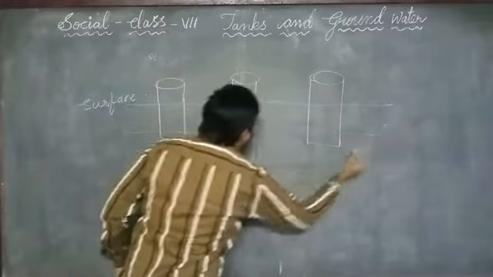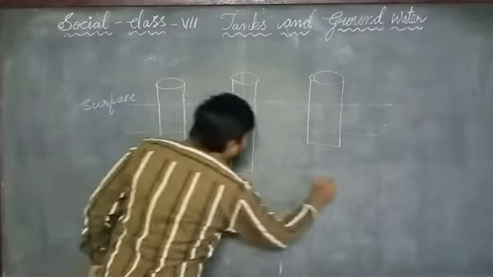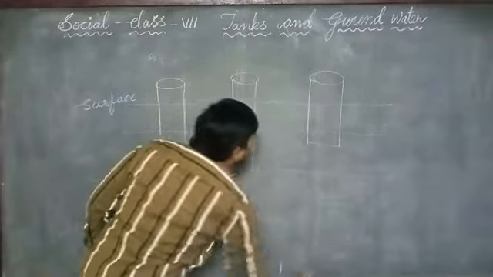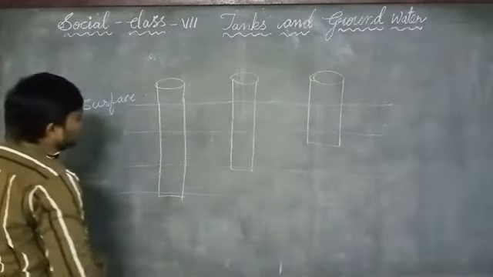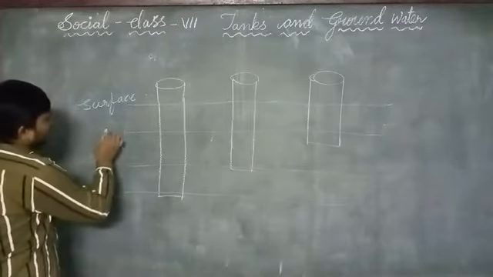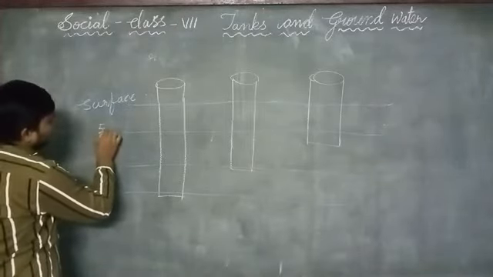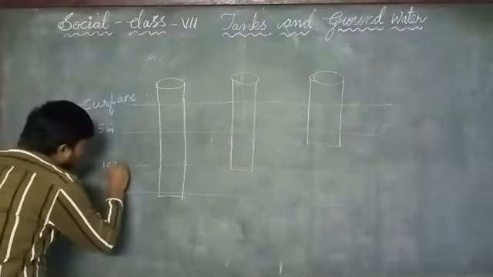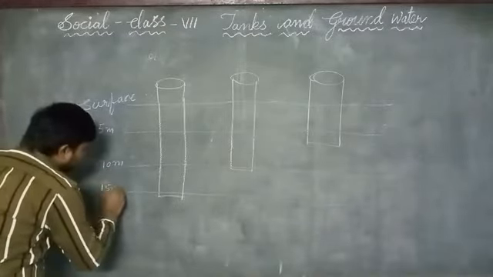These are the under layers of the earth. In this level, we can represent this as 5 meters below the ground, 10 meters below the ground, and 15 meters below the ground.